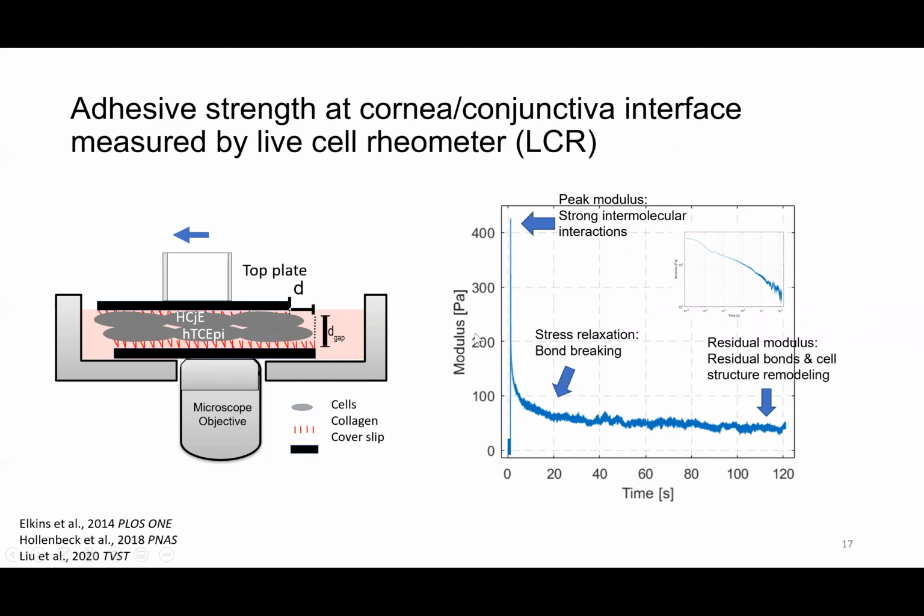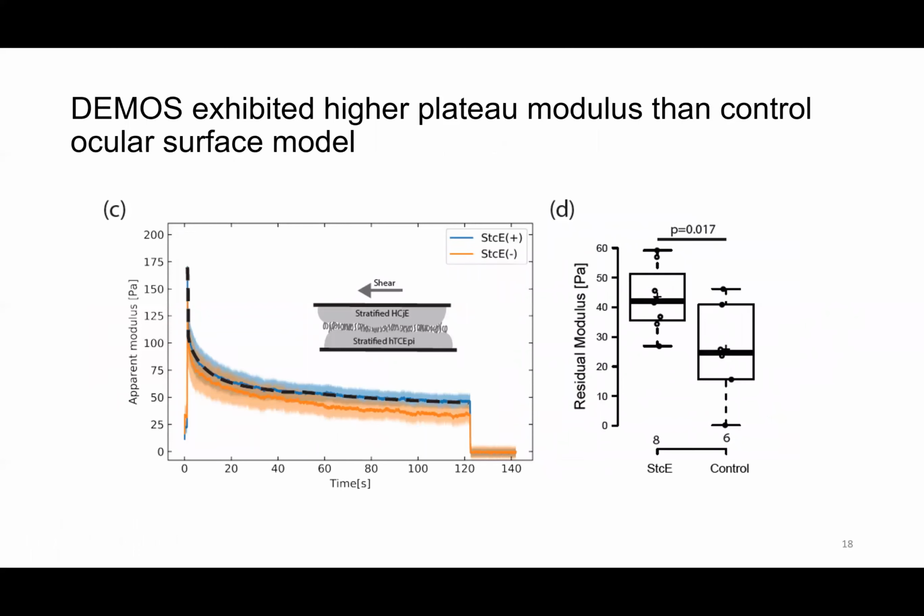Here on the right, I'm showing a representative graph where you can see the peak modulus quickly relax to a stable long-time plateau modulus, reminiscent of a viscoelastic solid rheological behavior. In the first set of experiments, we tested whether the lack of mucin can alter the adhesive strength at the corneal conjunctival cell interface. Here I'm showing the average stress relaxation graphs for this cell-on-cell model.